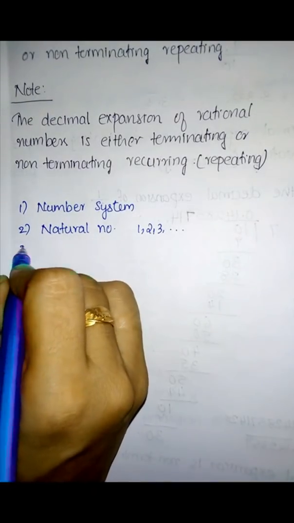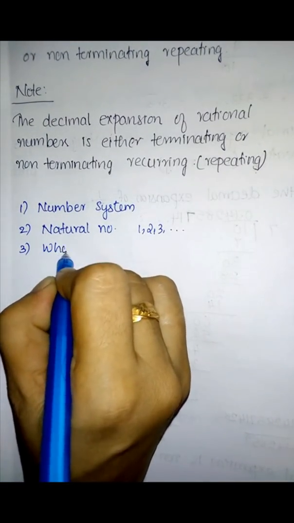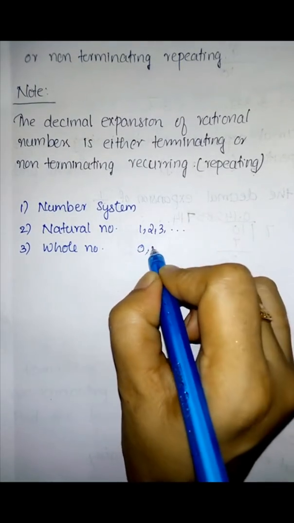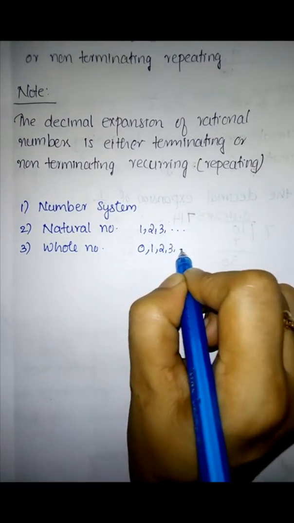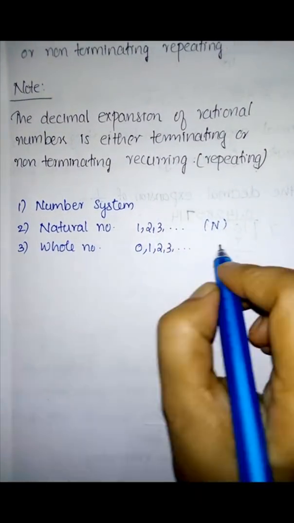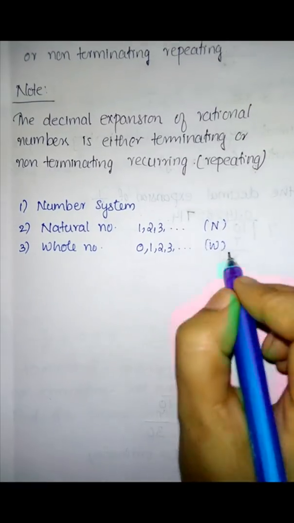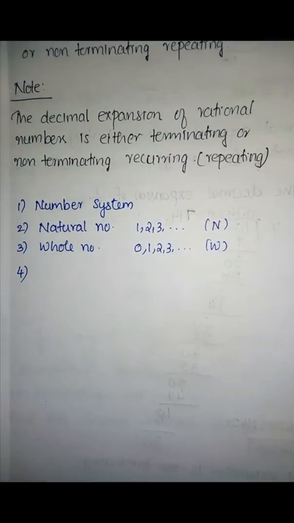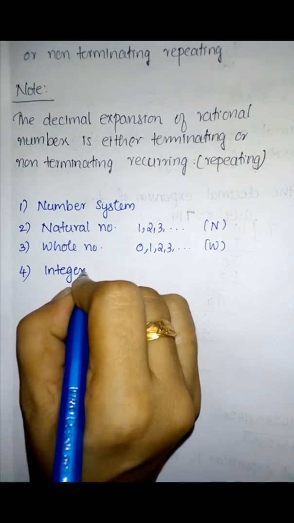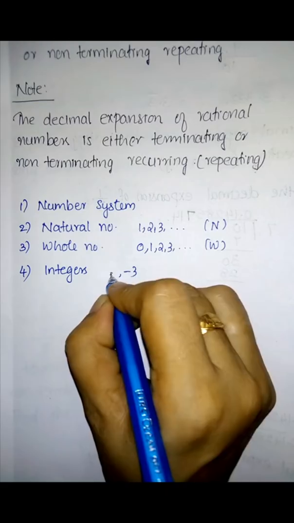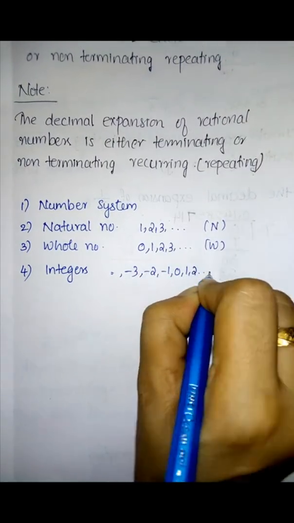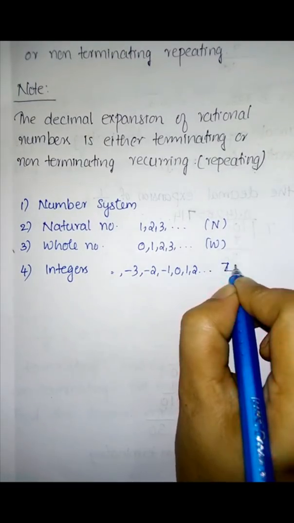Then we moved to whole numbers. Whole numbers are the numbers starting from 0, 1, 2, 3, etc. The natural number is denoted by the letter N, and the whole number is denoted by the letter W. The next type is integers. Integers are the numbers -3, -2, -1, 0, 1, 2, 3, etc., and are denoted by the letter Z.